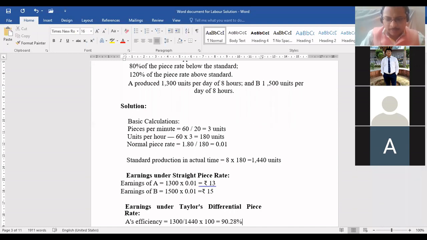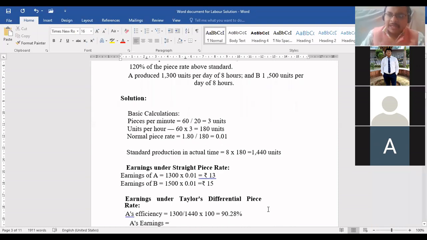Now remember, for Taylor's formula, it is not required, but just for your knowledge, I am doing this. Because Taylor has categorized workers only in two ways, efficient or inefficient. Once you know the standard, you can simply decide who is efficient and who is inefficient. But just for your knowledge, because in further questions also we need this calculation of efficiency.